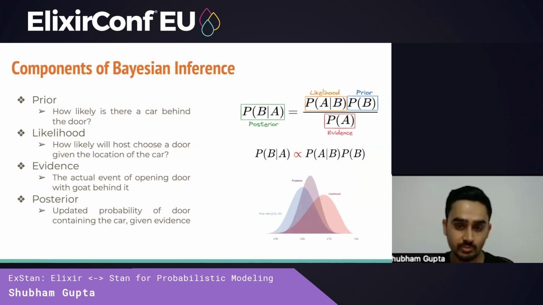So Bayes' theorem consists of 4 main parts. The first one is the prior, which represents information we already know about a problem. In Monty Hall, this would essentially be how likely there is a car behind the door. Likelihood represents the probability of observed data set given the set of parameters and hypothesis. Evidence represents the probability of observed data over all values. If the number of values is discrete, this would be a summation over all discrete values. If the values are continuous, this will be an integration. This is also referred to as marginal probability. Finally, we have the posterior, which represents the updated probability of our initial beliefs given the observed data.